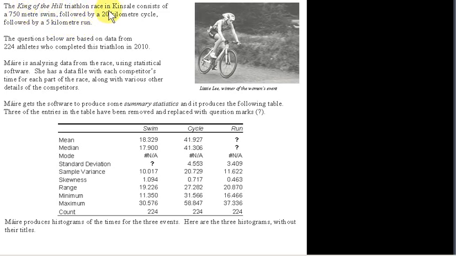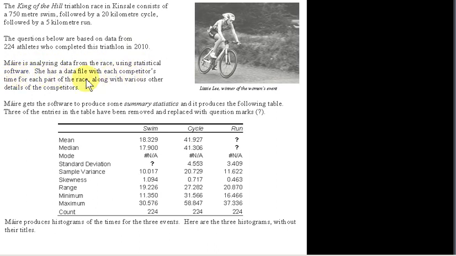The King of the Hill triathlon race in Kinsale consists of a 750-metre swim followed by a 20-kilometre cycle followed by a 5-kilometre run. The questions below are based on data from 224 athletes who completed this triathlon in 2010. Maura is analysing data from the race using statistical software.